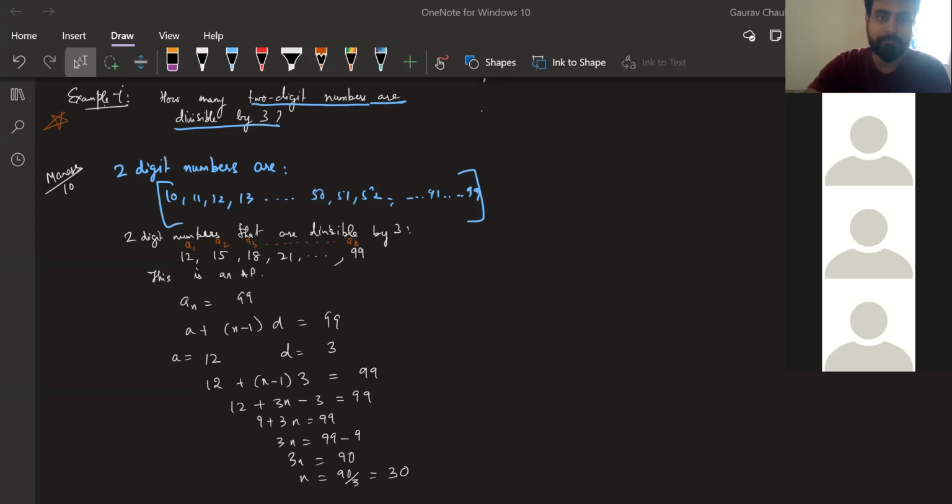Yes, Dikshit, your explanation is right. This is a very interesting question because this concept, like in your exercise, applies for three-digit numbers also, and this is just a simple concept to know: where three tables will start in two-digit numbers. Now they can ask the question like how many three-digit numbers are divisible by 3? It will start from 102 and you will go on till 999. So this question can be asked in many ways.